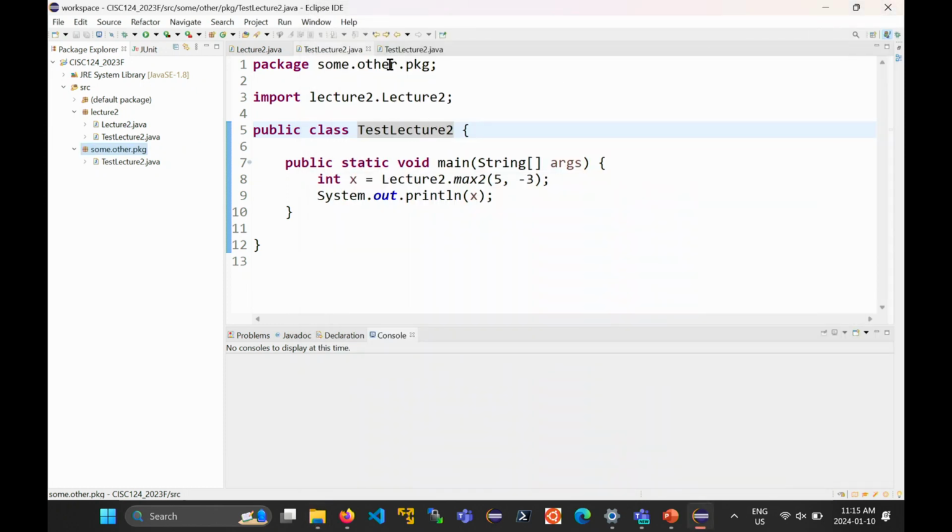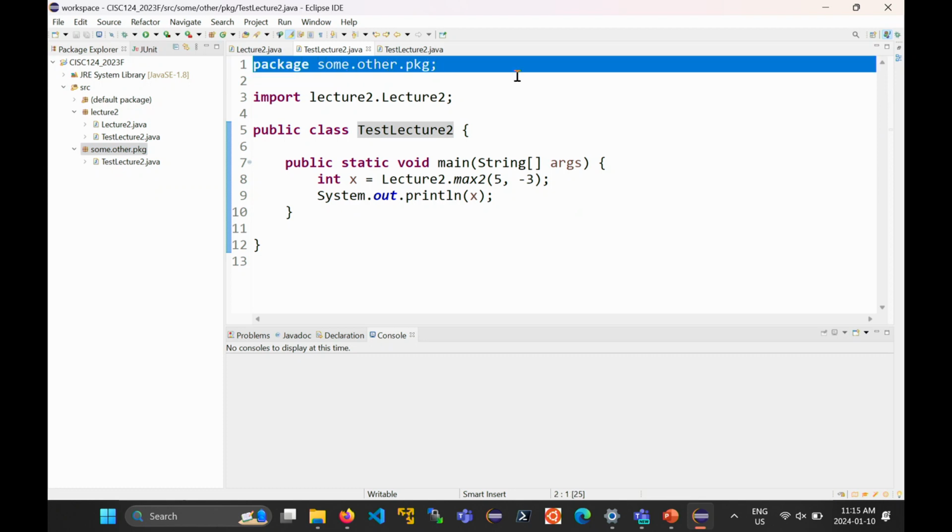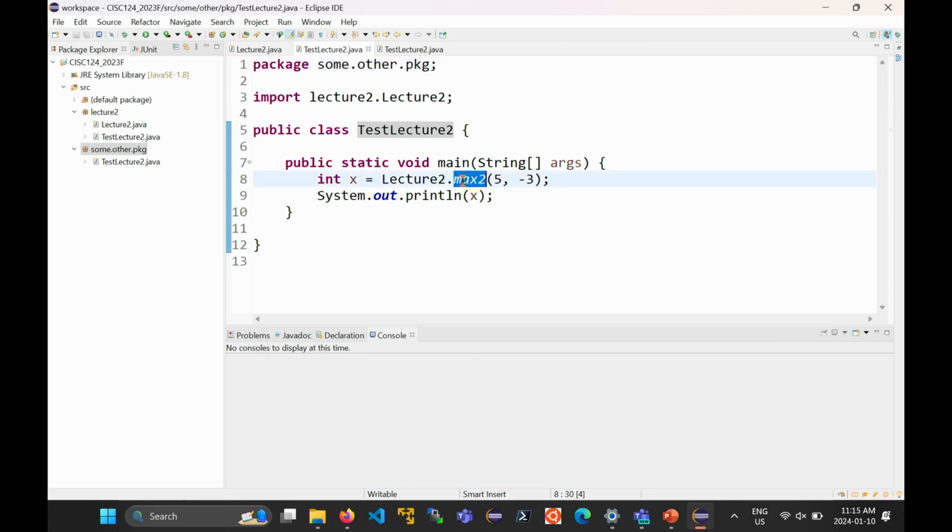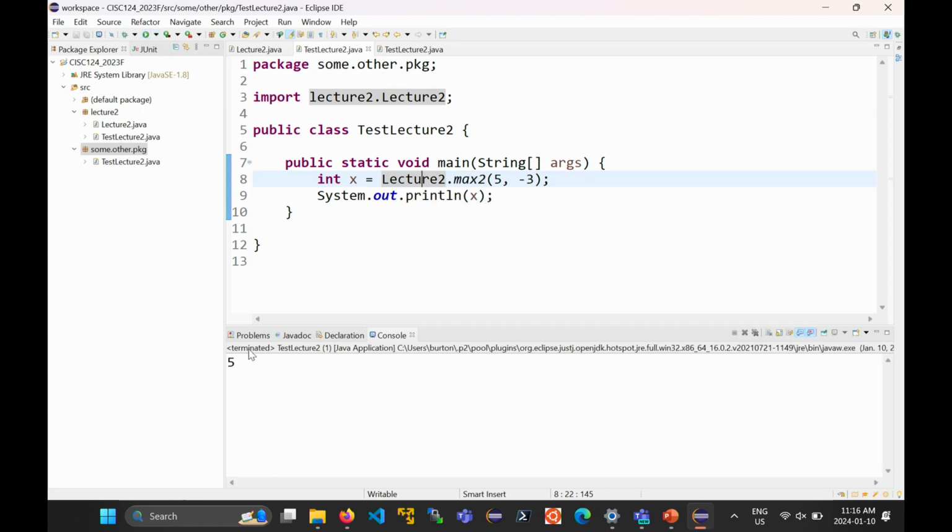Okay, so I'm inside of a different package, which is what that first line is telling you, right? That first line says that you're in the package some.other.pkg, right? I would like to call max2 belonging to the class lecture2. I have to import that class, right? So I need to import lecture2.Lecture2. When I call the method, I need to use the class name in front of the method, right? And when you run this, that produces the number 5, which is good because 5 is the maximum of 5 and minus 3. Right?